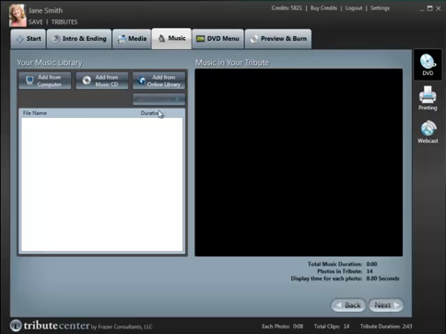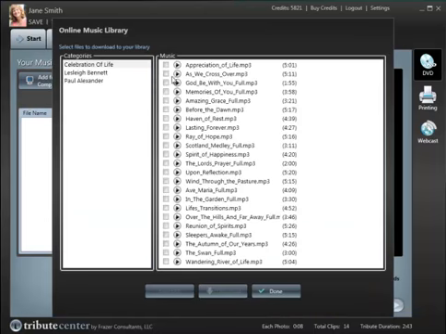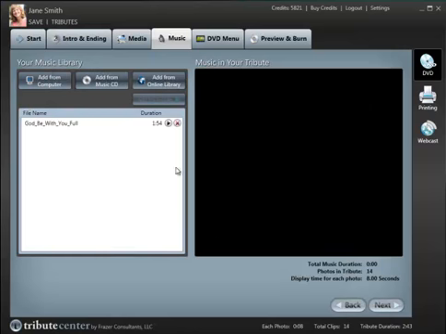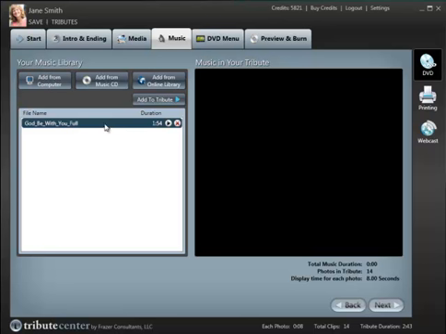And here is our music library on the left-hand side. I currently don't have any music in my library yet, so I'm going to grab one. I'll grab a song out of our online library. You'll see that we currently have 3 different categories in the upper left: Celebration of Life, Leslie Bennett, and Paul Alexander. Those are all licensed music tracks that we have exclusively licensed for the Tribute Center.